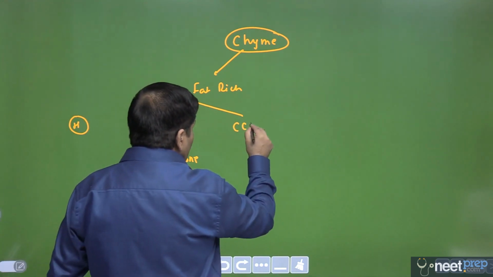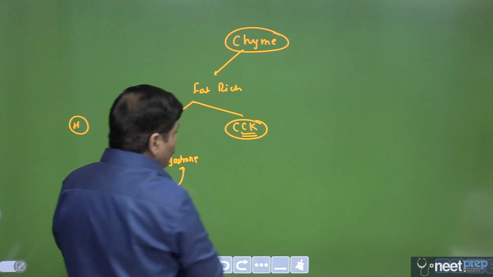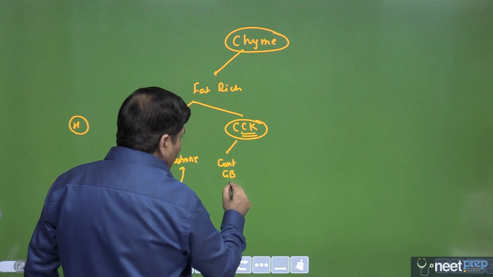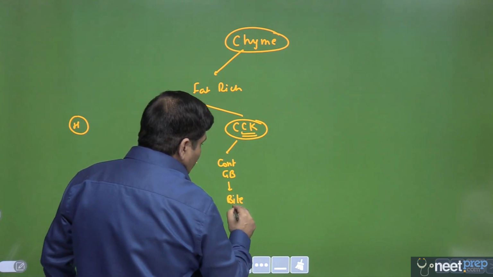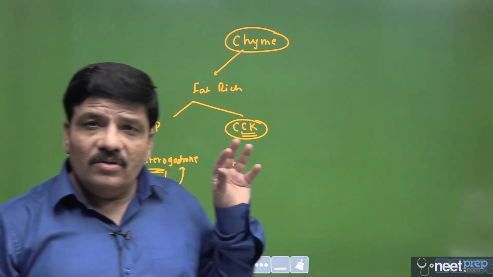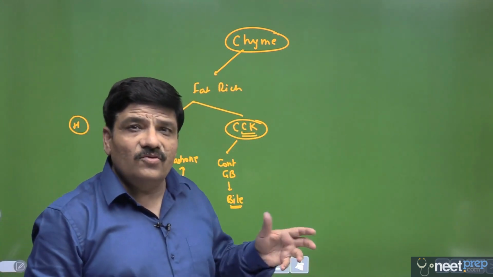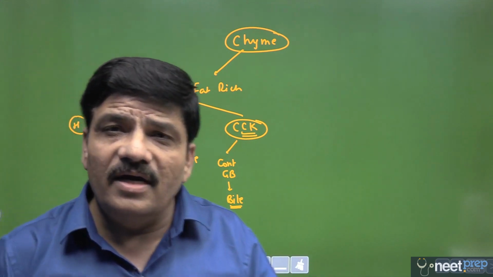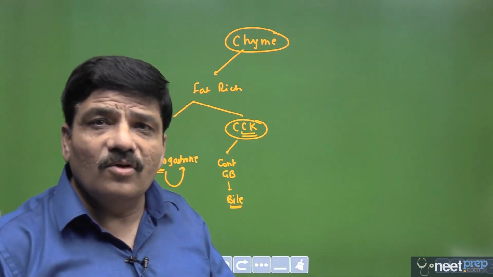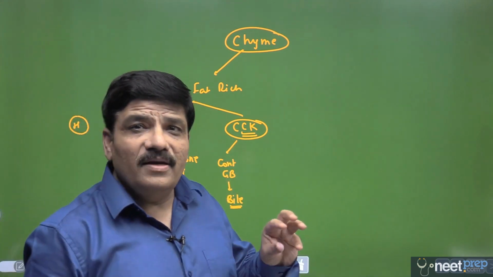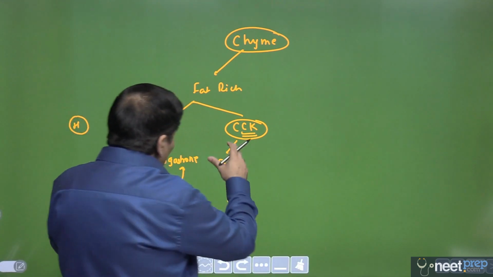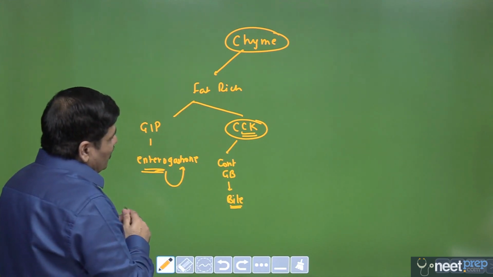Secondly, it can also secrete cholecystokinin. This is very, very important. Cholecystokinin contracts the gallbladder, which stores and concentrates bile. Through the common hepatopancreatic duct, if you remember, the bile, which contains bile salts that help in the digestion and absorption of fat, will reach the required destination, which is the second part of the duodenum, through the common hepatopancreatic duct, the opening of which is guarded by the sphincter of Oddi. So this is what happens when cholecystokinin is secreted.